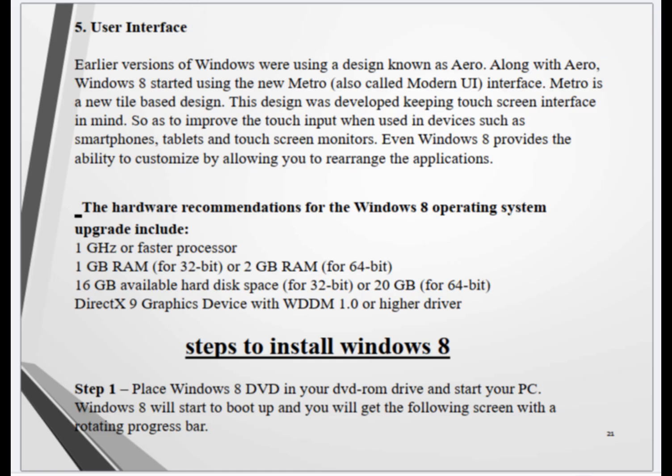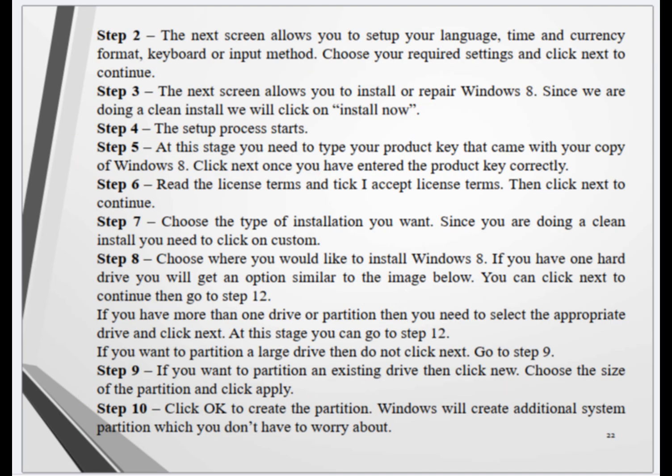Steps to install Windows 8. Step 1. Place the Windows 8 DVD in your DVD-ROM drive and start your PC. Windows 8 will start to boot up and you will get the following screen with the rotating progress bar. Step 2. The next screen allows us to choose our language, time and currency format, keyboard or input method. Choose our required settings and click next to continue.